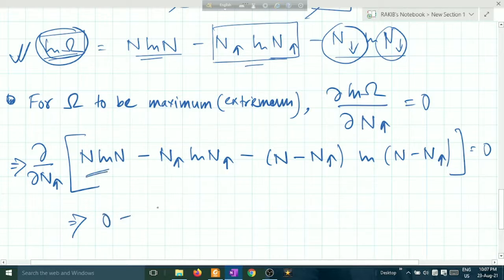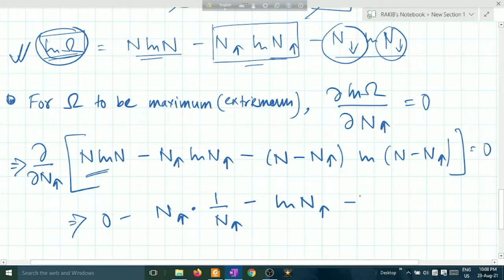Minus the second term, which is 1 by n up factorial, and in the second term it will become ln n up, and here minus, differentiate this thing.